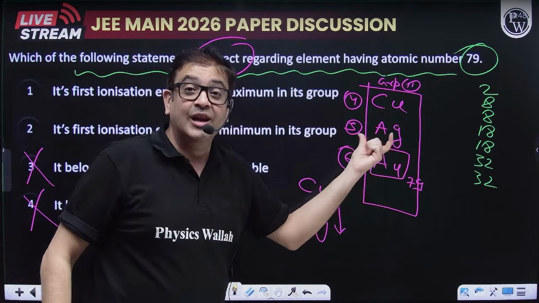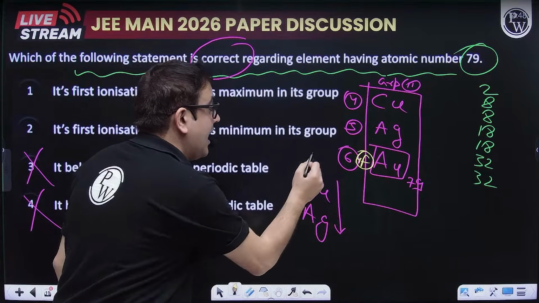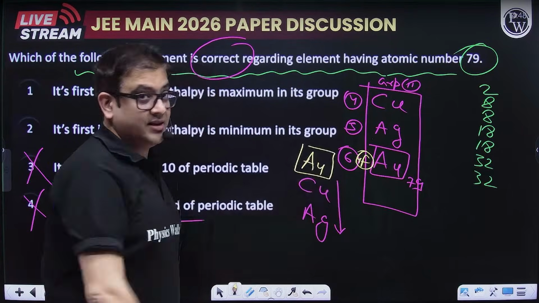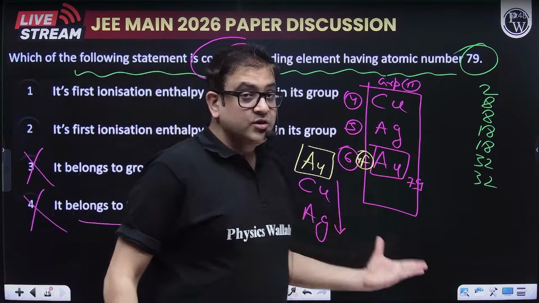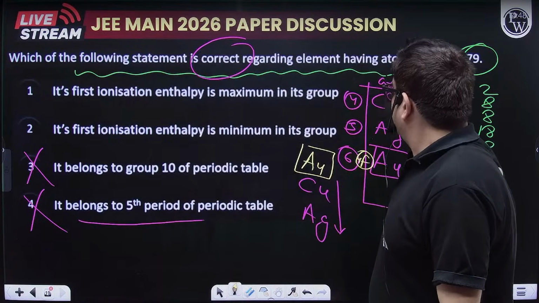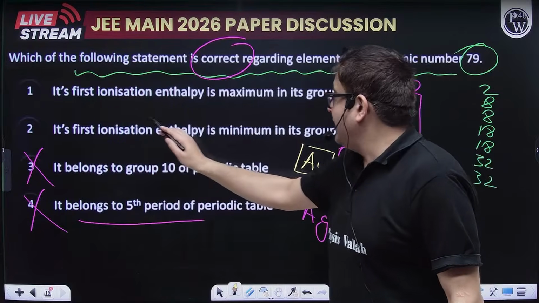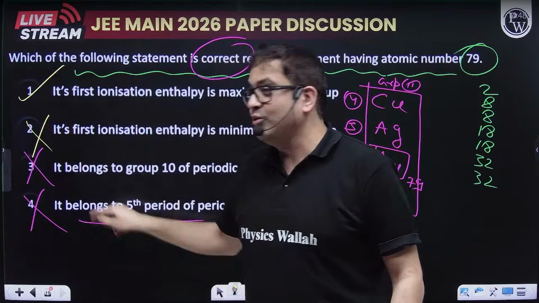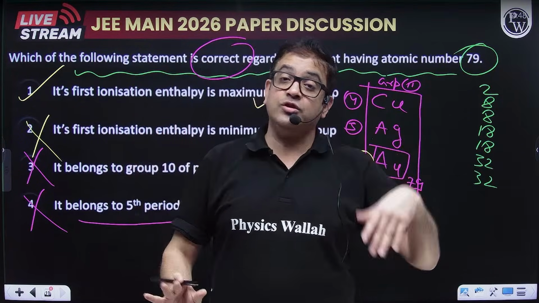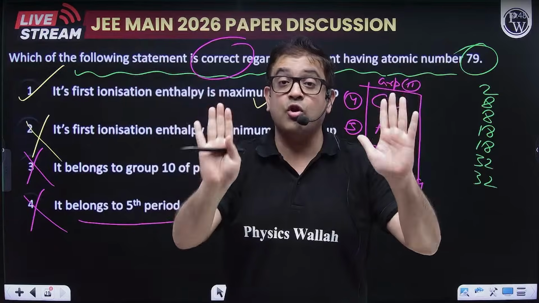So instead of having the lowest, it has the highest value of ionization energy. Post that copper, and the lowest will be of silver. So which option is right? The element with 79 has the highest, maximum in its group. So this is correct. Option 1 is correct, and option 2 will also be a very good application of d-block, periodicity, and common sense.